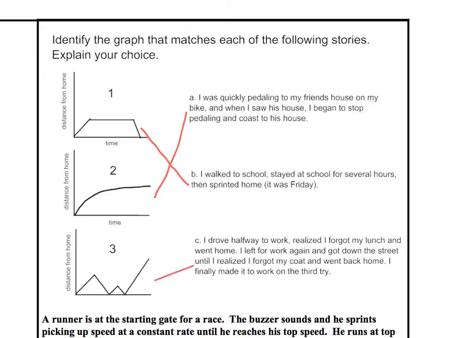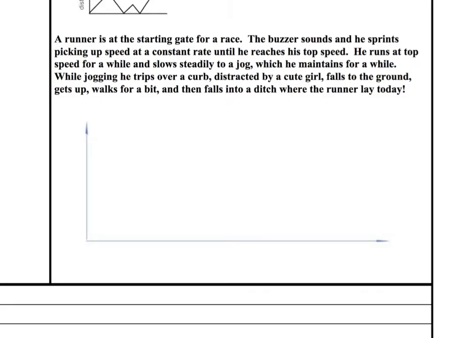This one is here. Drove halfway to work. Forgot something. Left again. Forgot something. Finally made it to work. Let's read it. Actually, before we do, I need you to make sure you know that this is time and not distance. This is speed. So on the side, we have speed. Okay, so it's going to change how we graph it.